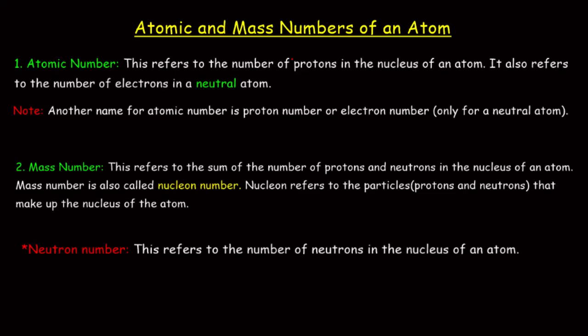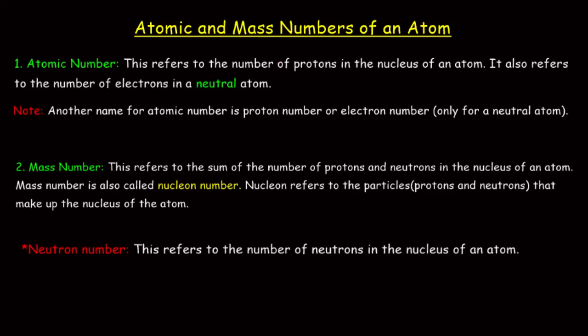Now, if we focus on the number of protons that are in the nucleus of the atom, then we are looking at the atomic number of that particular atom. So atomic number focuses on the number of protons in the nucleus of an atom. The number of protons in the nucleus of a particular atom gives that atom its atomic number.